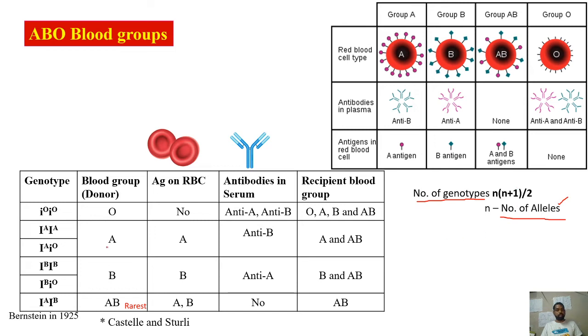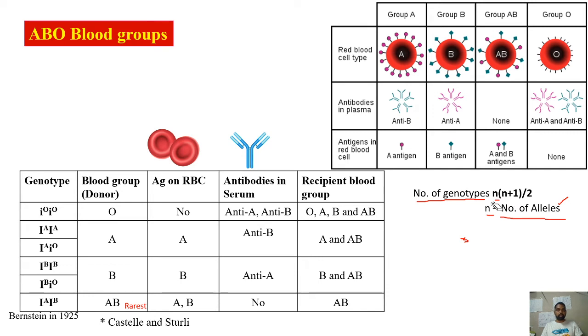For example, in this case n is 3, which means 3 into 3 plus 1, so 3 into 4, that is 12, 12 by 2, that is 6. So we can see that totally 6 genotypes are possible, which you can calculate using this formula.